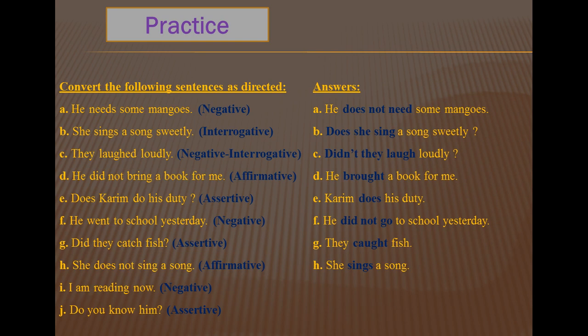The answer is I am not reading now. In number J, do you know him? As it is in present form, because the auxiliary verb is do, the answer is simply, you know him.